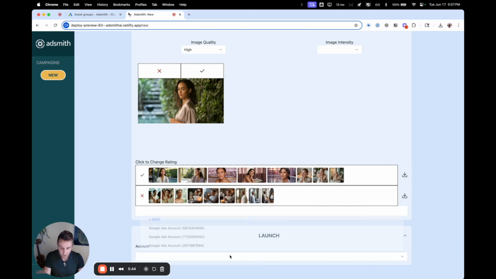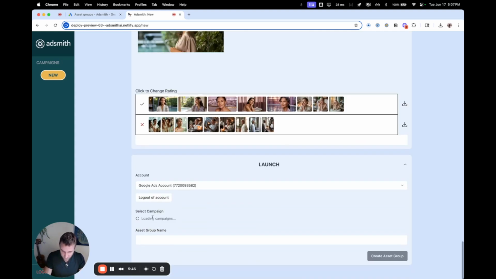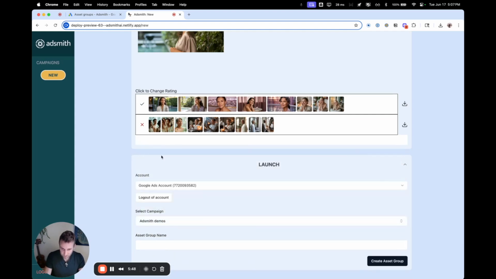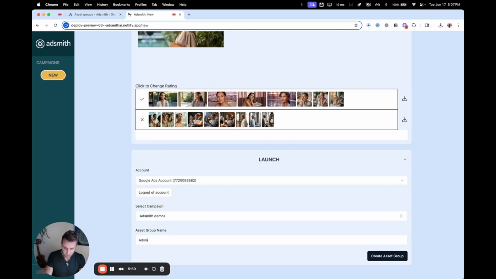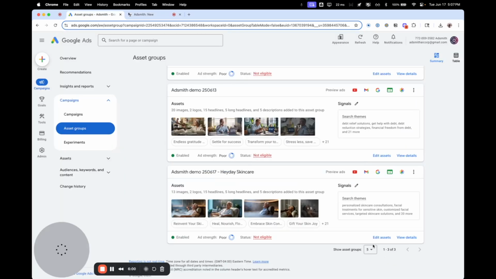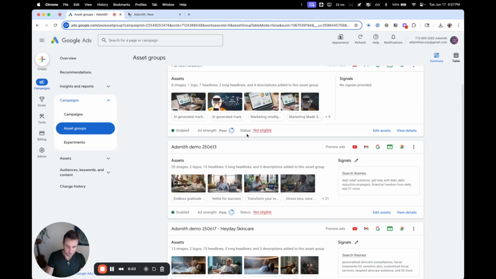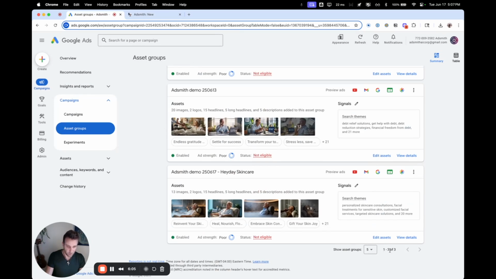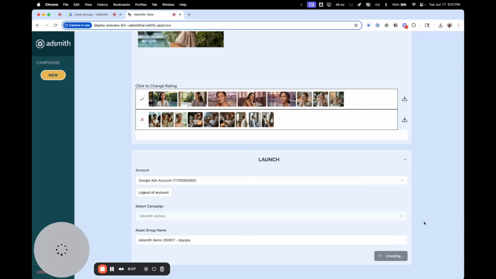Okay, so now we're ready to launch. We're going to select an Adsmith test account here, just Adsmith demo. Let's see, Adsmith demo 250617 day spa. And we're going to create the asset group. And as we do that, we're going to go over to this campaign here, Adsmith demos. You see there are 3 there right now. And as soon as we're done here, we should see the new one there.